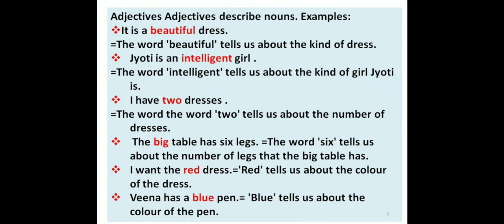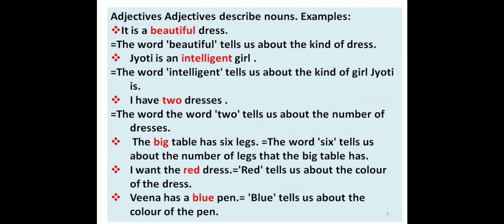So intelligent is an adjective. I have 2 dresses. The word 2 tells us about the number of dresses. So 2 is an adjective. The big table has 6 legs. The word 6 tells us about the number of legs that the big table has.